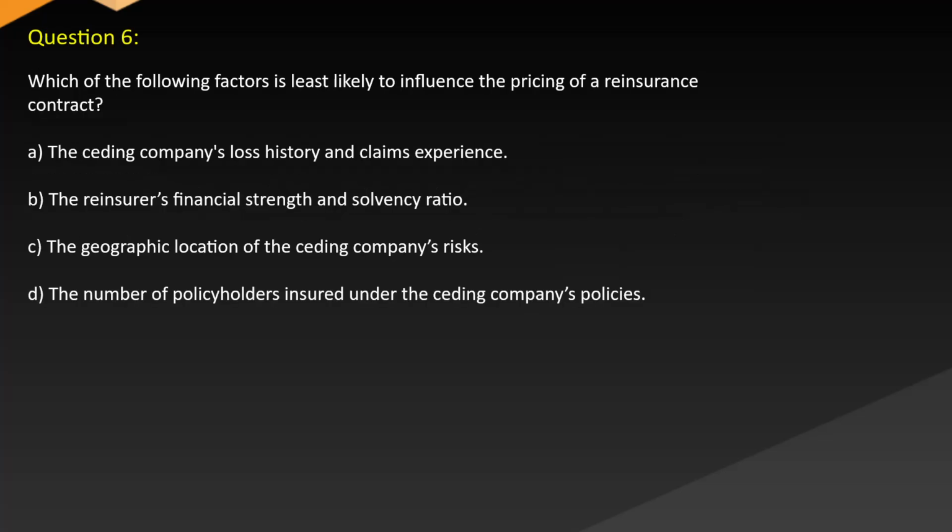Question 6. Which of the following factors is least likely to influence the pricing of a reinsurance contract? A. The ceding company's loss history and claims experience. B. The reinsurer's financial strength and solvency ratio. C. The geographic location of the ceding company's risks. D. The number of policyholders insured under the ceding company's policies.